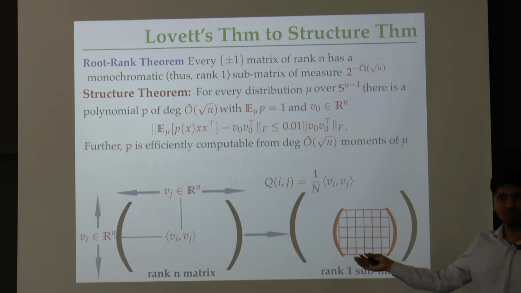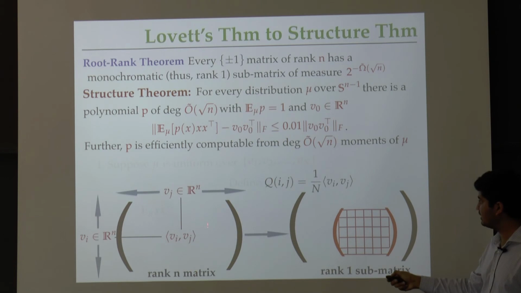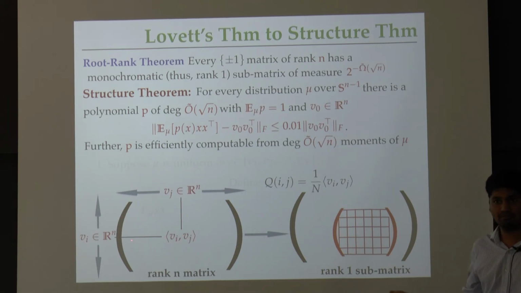So let me remind you of this picture that I just showed you. This time let's look at this rank 1 matrix as indexed by these vectors v1 through vN that we were looking at, and the entries being inner products. For a moment, let's assume that Lovett's theorem applied to arbitrary matrices like this, not just the ones whose entries were plus or minus 1. If that's true, then I could apply Lovett's theorem and say that there is a rank 1 submatrix. What would the rank 1 submatrix really mean? It would be a collection of rows and columns such that if I look at that block, it's going to be rank 1.